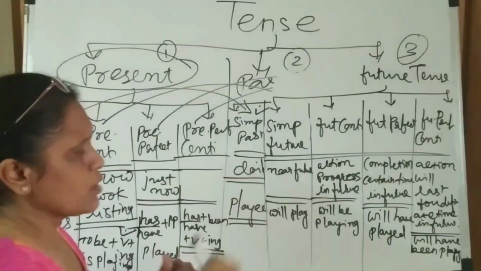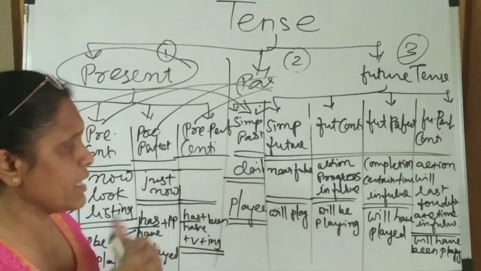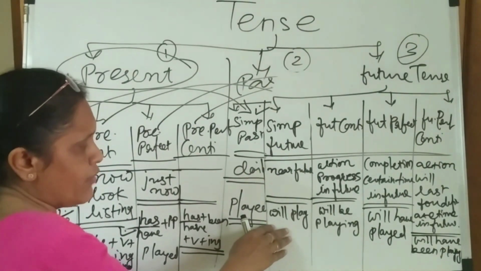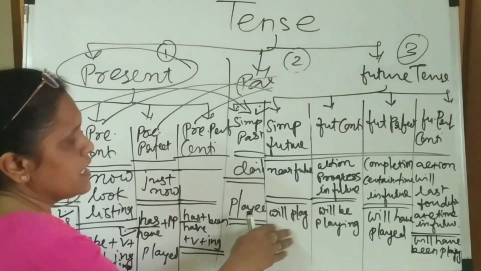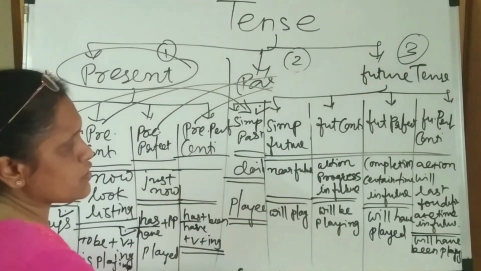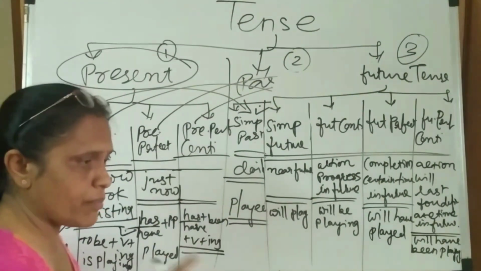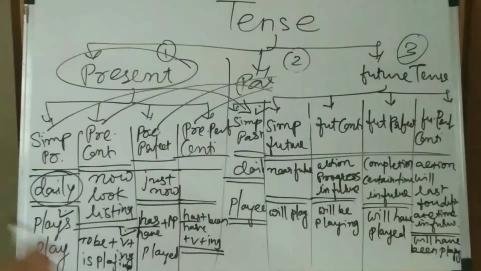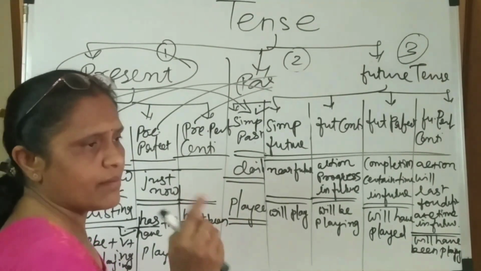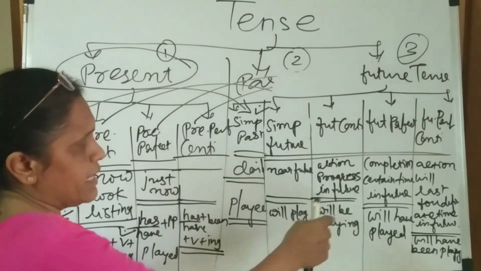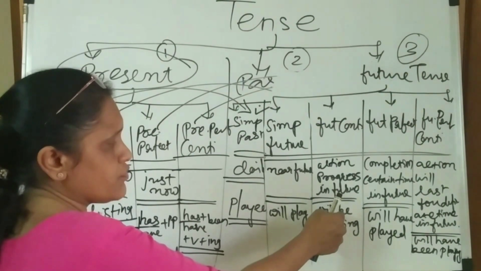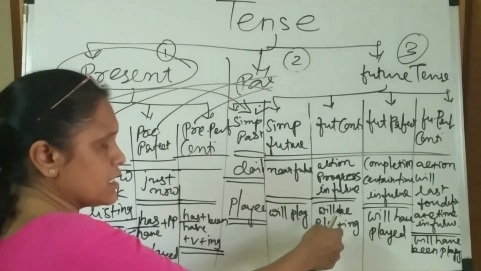So you can discuss things that are nearby in the future, like "I will go to play." That means "अब मैं प्ले कर मतलब खेलने जा रहा हूँ." In the same way, you can add only will or shall plus play. Then future continuous is where the action is progressing in the future. Progressing action means it is going on at this time, but future, which means we must have will and shall. Then "will be playing." These contain -ing, because present continuous, future continuous, and past continuous all mean -ing.